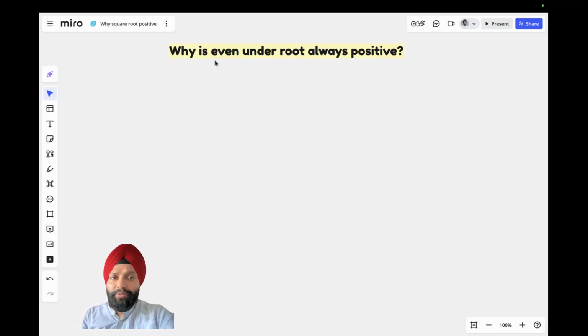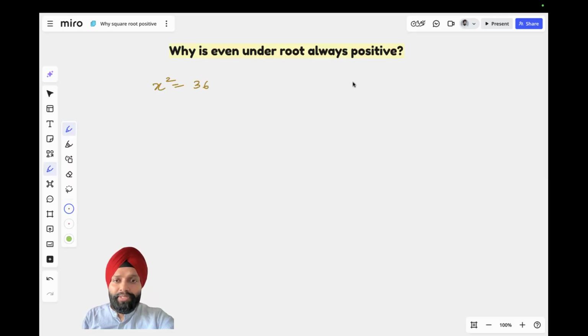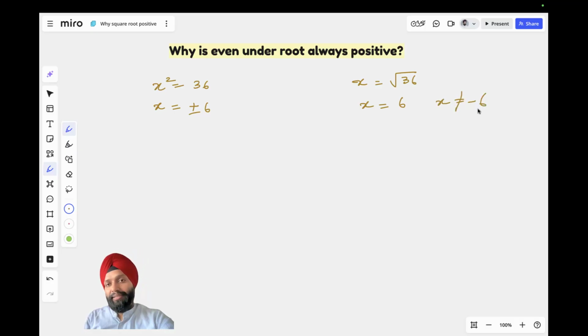So in this video, let's try to understand why is even under root always positive? I'll stick to square root, but the basic understanding is applicable to all even roots. So let's say if x squared is 36 versus x is root 36. In this case, x can be plus minus 6. But in this case, x can be only 6. X cannot be minus 6.